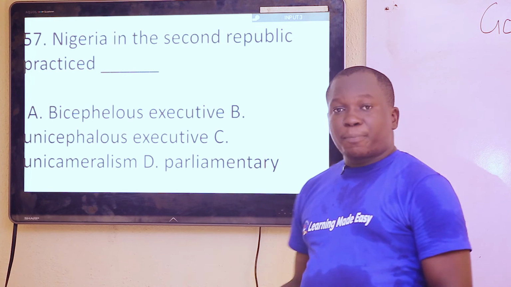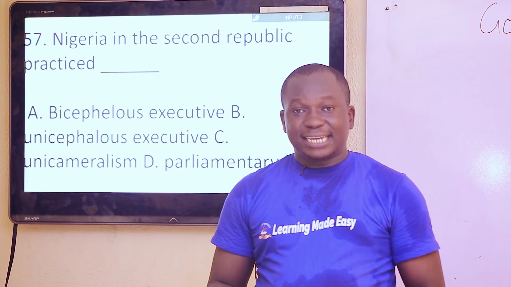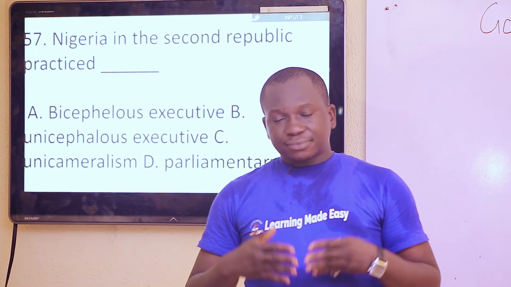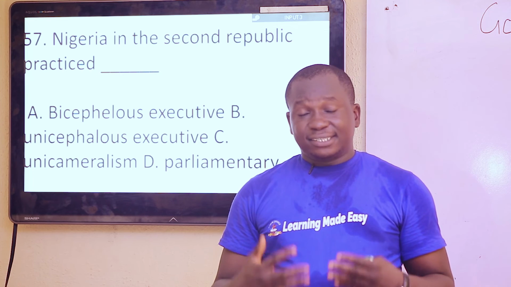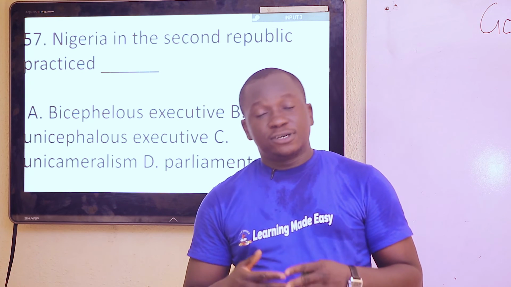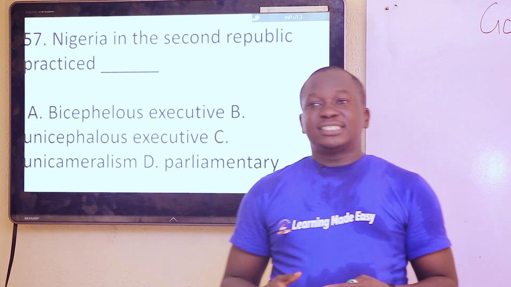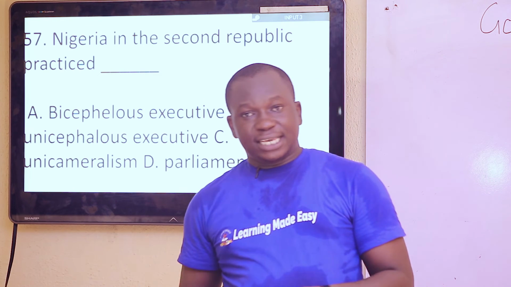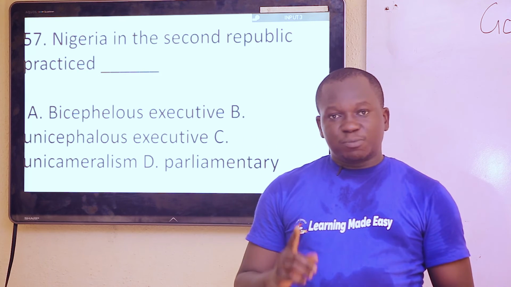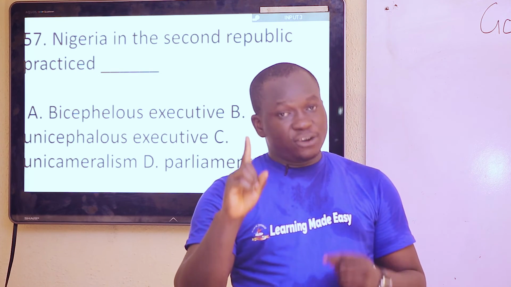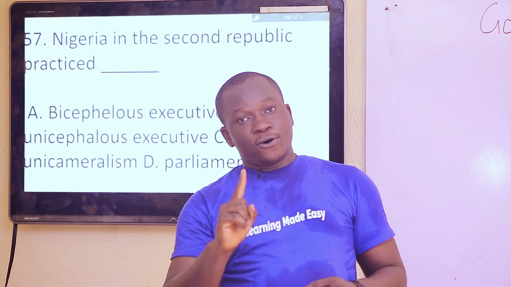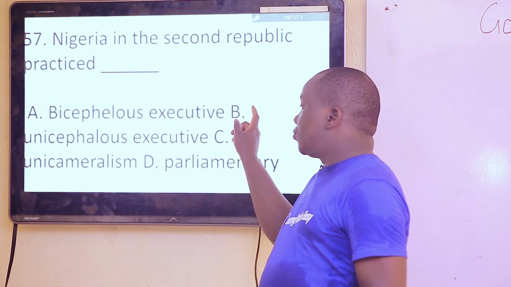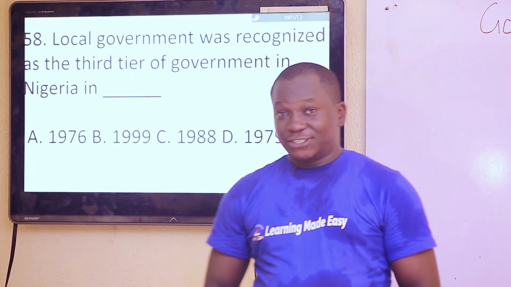Nigeria in the Second Republic practiced Dash. Second Republic started in 1979, ended in 1983, and we started practicing a presidential system of government in the Second Republic. Now, what is a presidential system of government? It's a system of government in which the head of state is also the head of government, which means we will have one head of state, who also doubles as the head of government, and that is unicephalous executive, option B. Now to the 58th question.